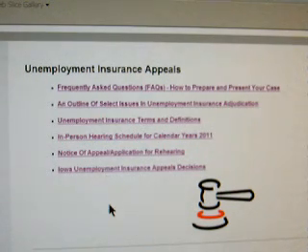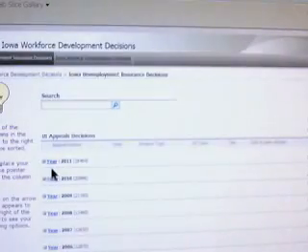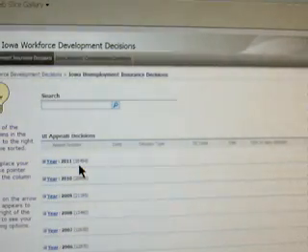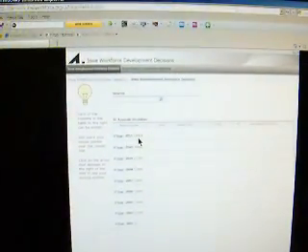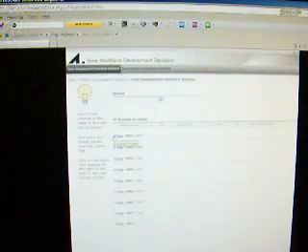And we're going to move to that page because that is an archive of unemployment decisions written by administrative law judges. There are several ways you can go at this research. You have the year 2011, where there's already been 16,000 decisions issued during 2011 as of the making of this video, which is October. And you can click on that and just take a look and see what kind of decisions they are. And if you want to look around, see what happened in the month of October, or the last month, you can take a look and see what the issue is.